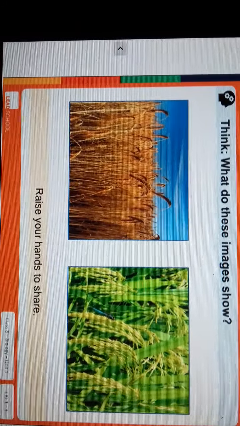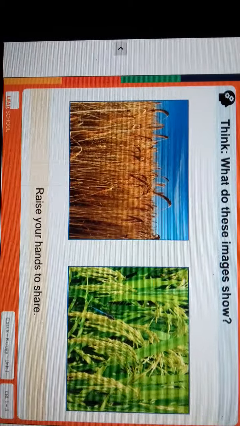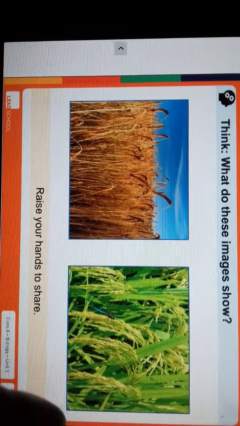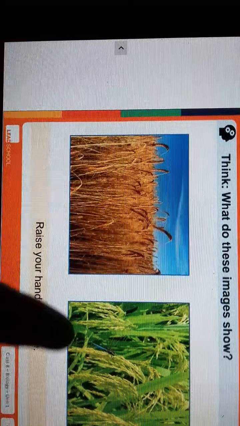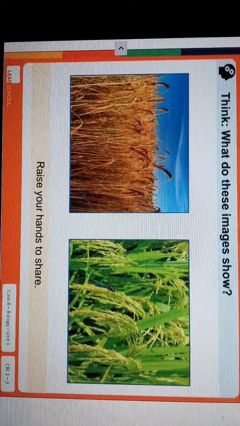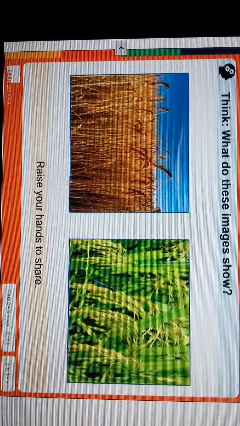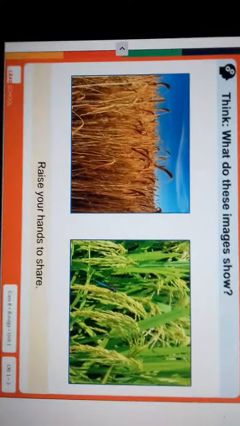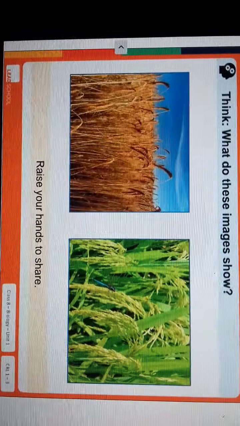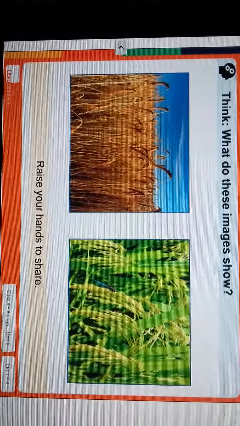What do these images show? You can tell me. Yes, you are right. These are the crops. Now, you can guess that today's revision topic is crop. We will learn about crop today.